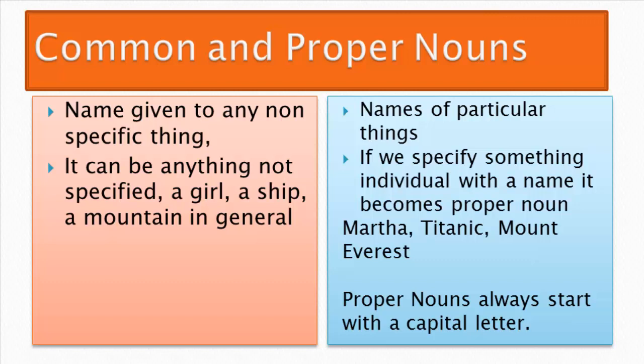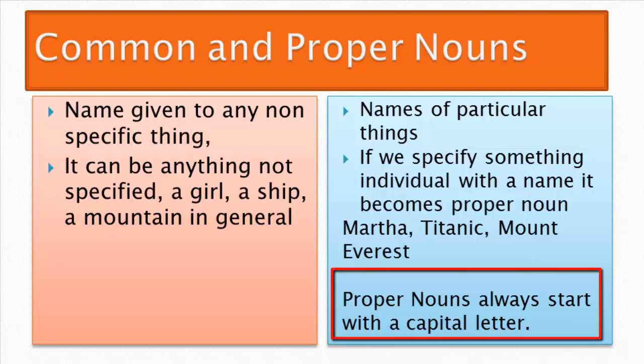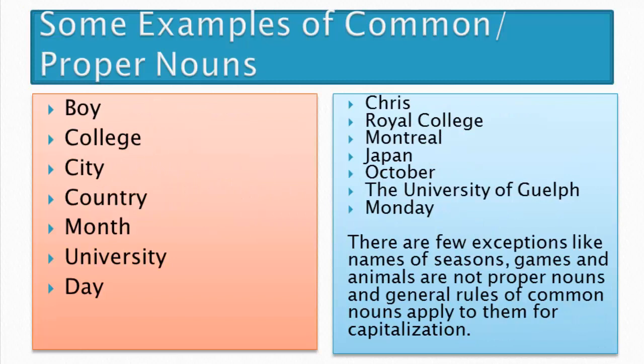One important thing about proper nouns is that they always begin with a capital letter, no matter where they are in a sentence. Here are some examples that will help you understand common and proper nouns better. For example, in common nouns, we have boy. It can be any boy. But when we name it, it becomes a proper noun. For example, the boy is Chris. So Chris is a proper noun. We have started this name with a capital C.